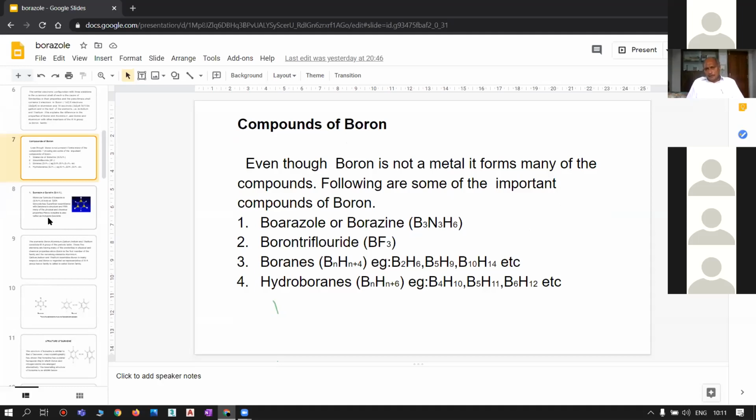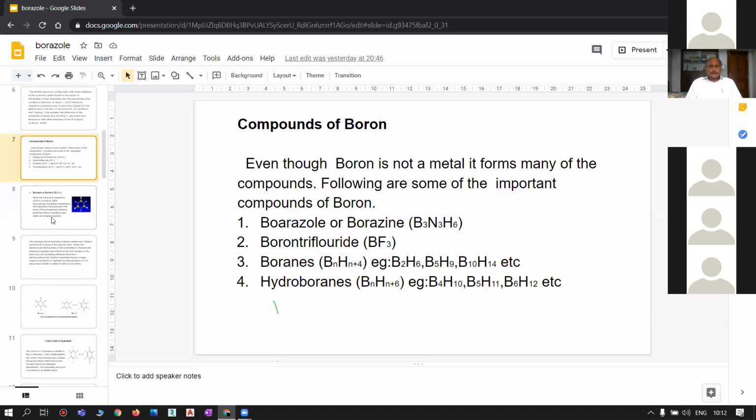And the second compound is diborane, having the chemical composition B2H6. So in the compounds of boron, even though boron is not a metal, it forms many compounds.